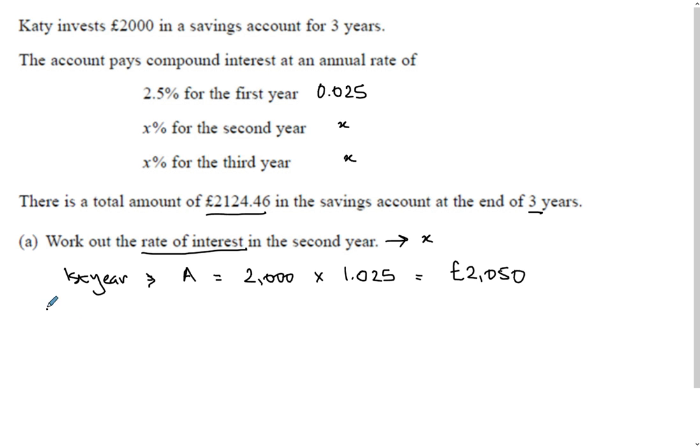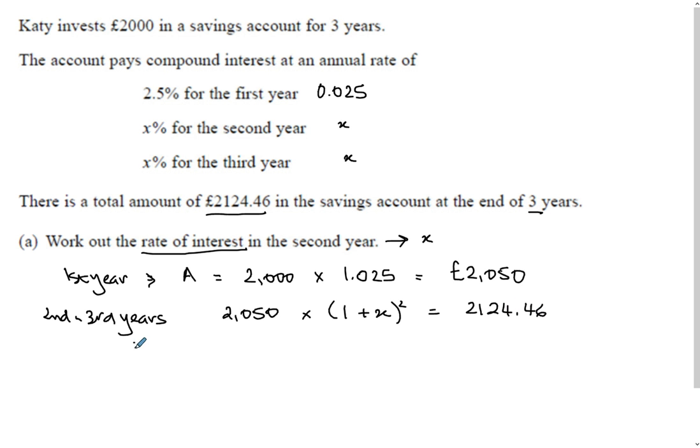Now the second and third years, we've got 2050 times (1 plus x) to the power of 2, because it's for 2 years, and you get 2124.46.